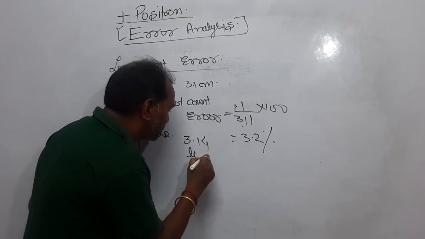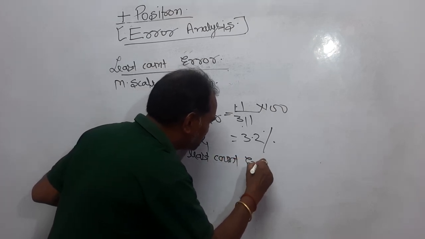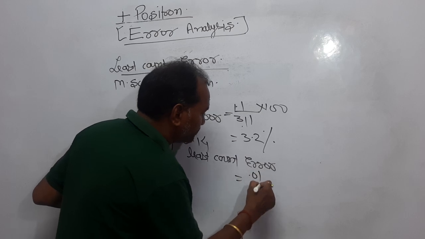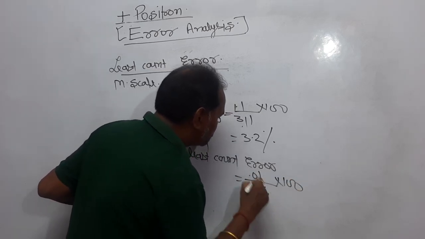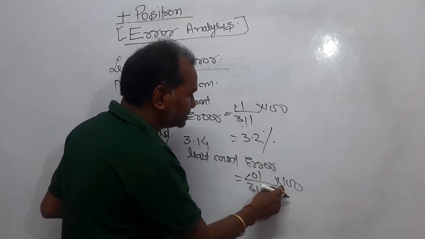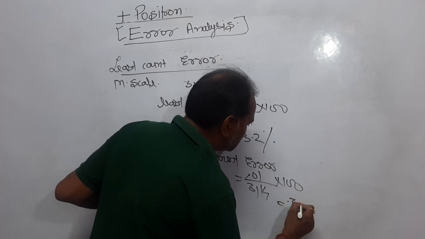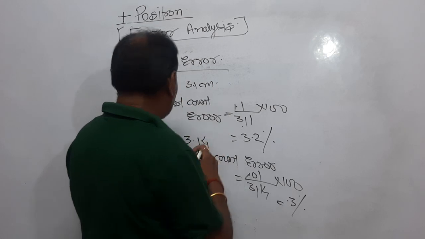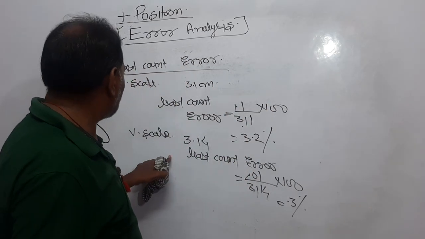So the least count error this time is least count 0.01 divided by the value, multiplied by 100. That will be undoubtedly 0.3%.